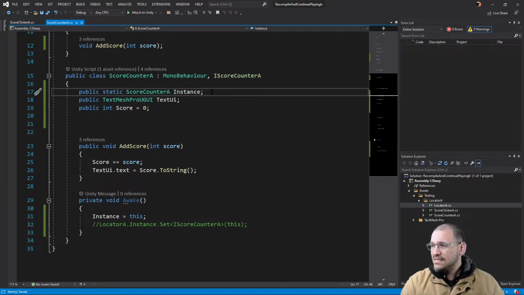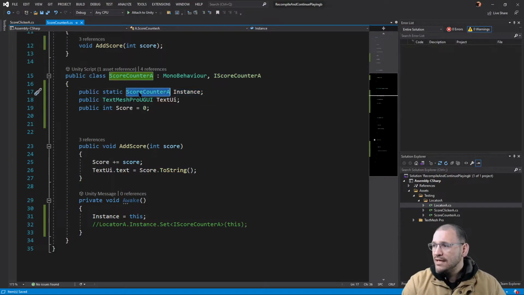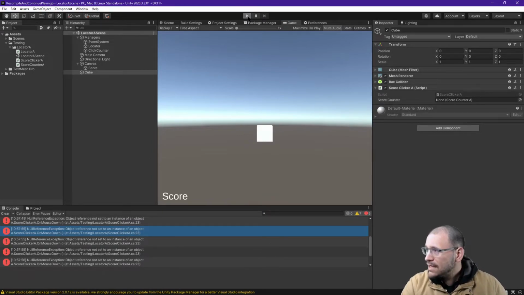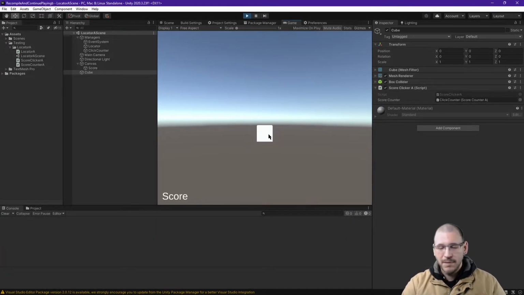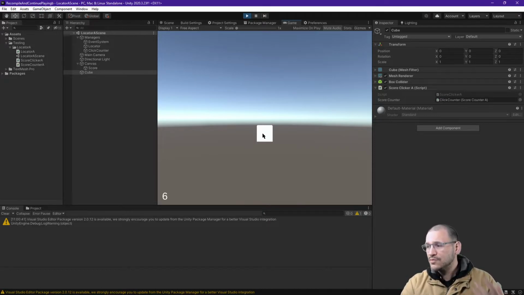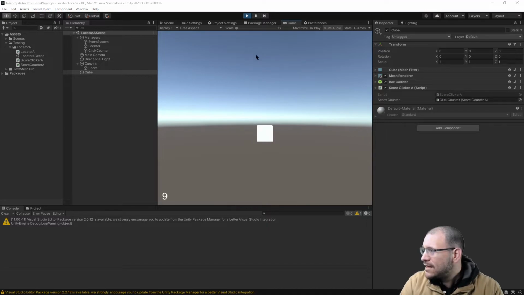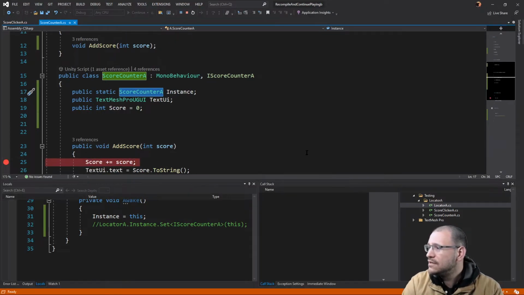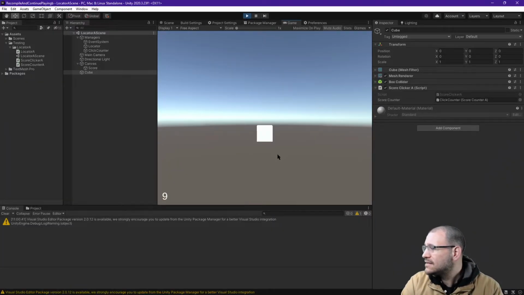So this static instance is now using a direct reference to the object. It's not going to be using an interface to the object anymore. So inside of here, I'm going to stop the code, and then I'll replay again. So my code should initially work. I click on this, I should get 3 points, 6, 9, etc. And now I'm going to put a breakpoint in the code. I'll just put it right here, attached to Unity. And let's click again.